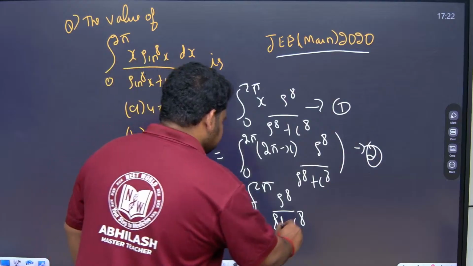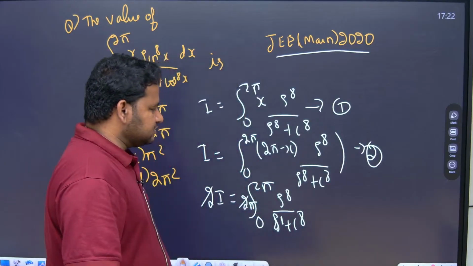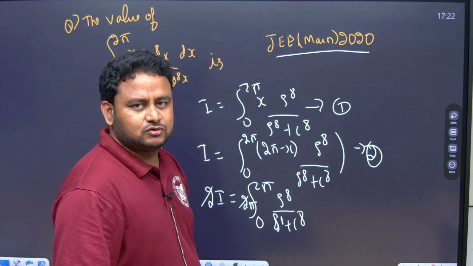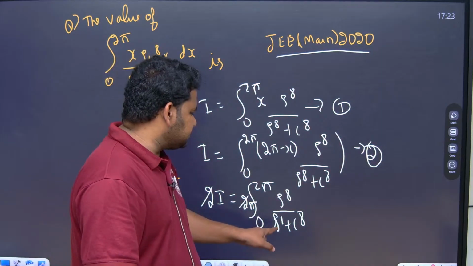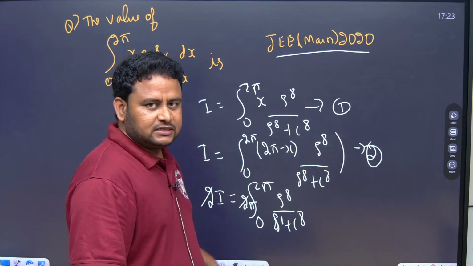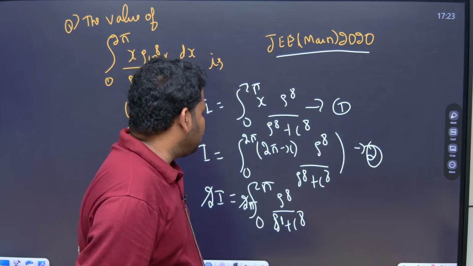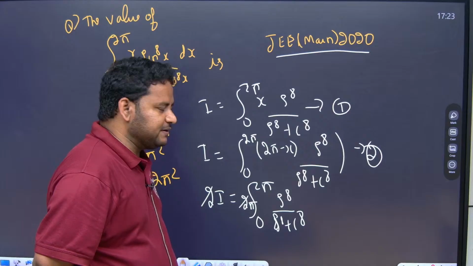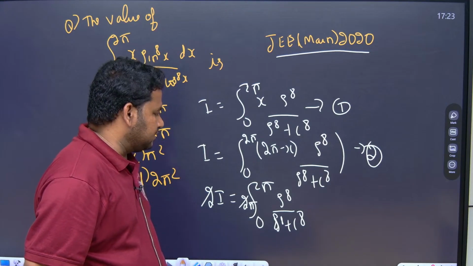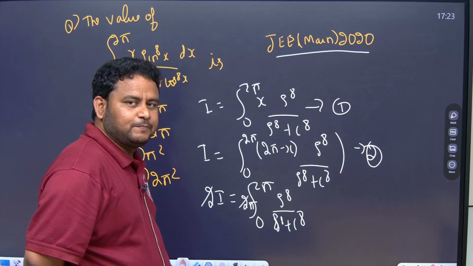Here, if I apply 2 pi, what is sin 2 pi, that is sin 360? Then cos 360 plus sin 360, if you apply, you will get the answer. The upper limit is 2 pi and the lower limit is 0. What is sin 2 pi?